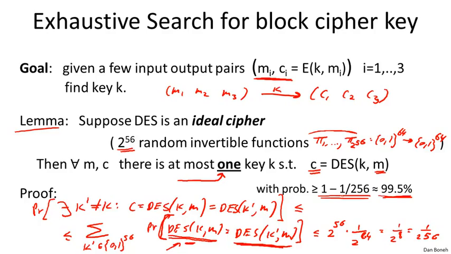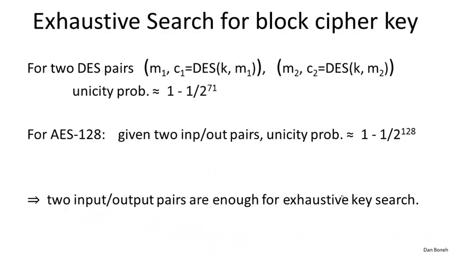Now, if you give me two pairs, M1 and M2 with their corresponding outputs C1 and C2, and we do exactly the same analysis, the probability becomes essentially 1 that there's only one such key.